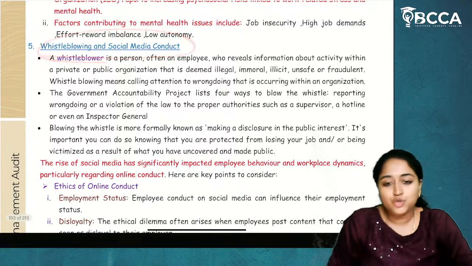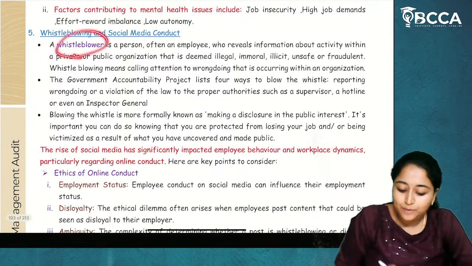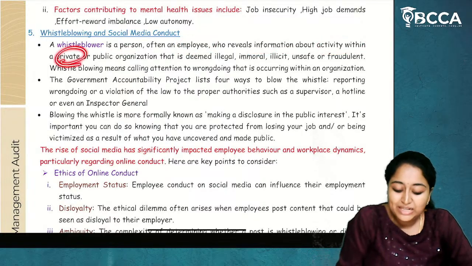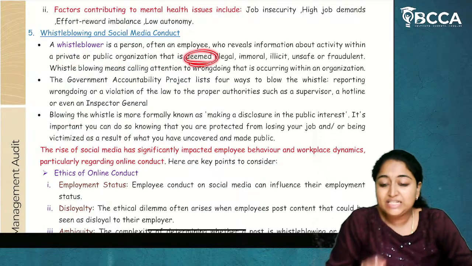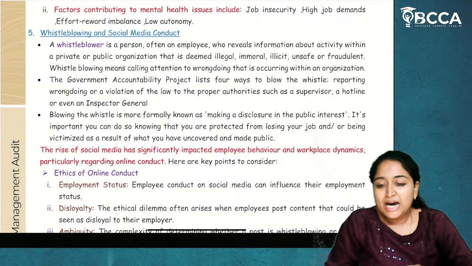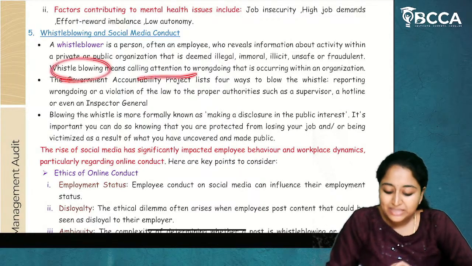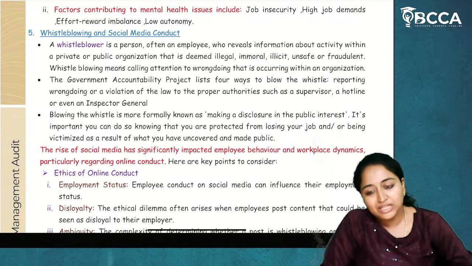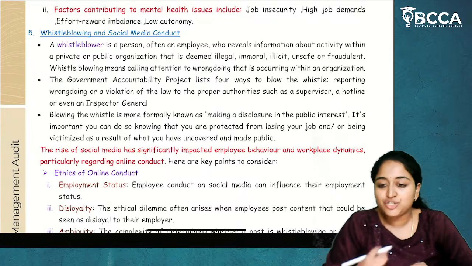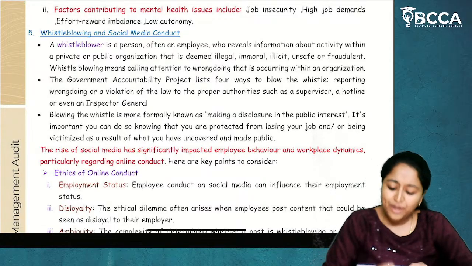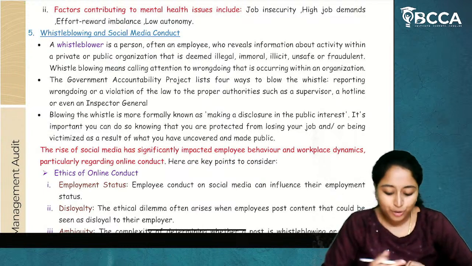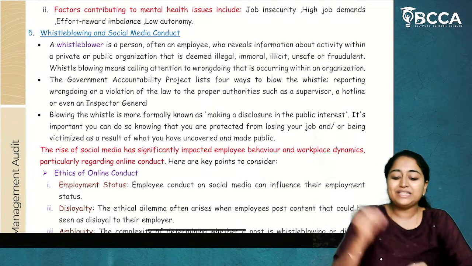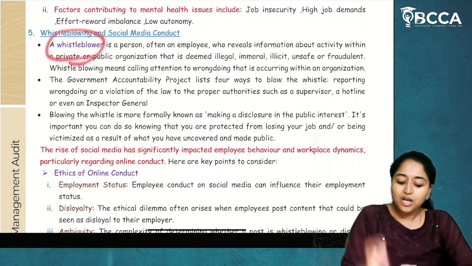Next, whistleblowing and social media content. Now, who is a whistleblower? A whistleblower is a person, often an employee, who reveals information about activity within a private or public organization that is deemed illegal, immoral, illicit, unsafe, or fraudulent. Whistleblowing means calling attention to wrongdoing that is occurring within the organization. So something bad is happening in the organization, and in good faith he is trying to give a report about it. It could be illegal, immoral, illicit, unsafe, or fraudulent. Regarding any of this, if he is passing out any information, then that person is called a whistleblower.